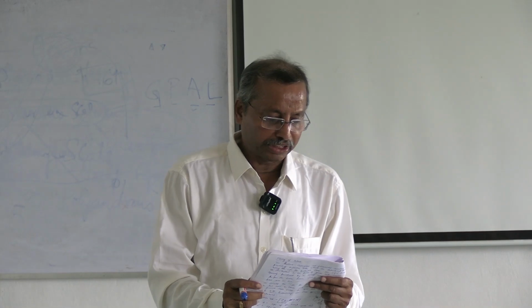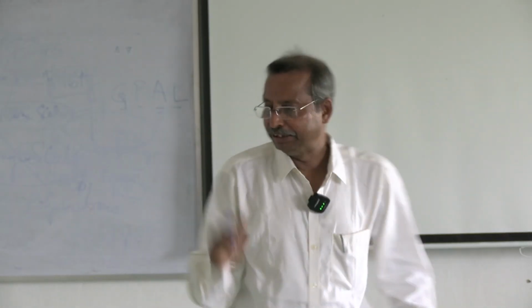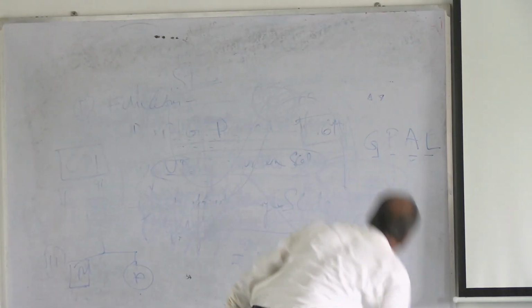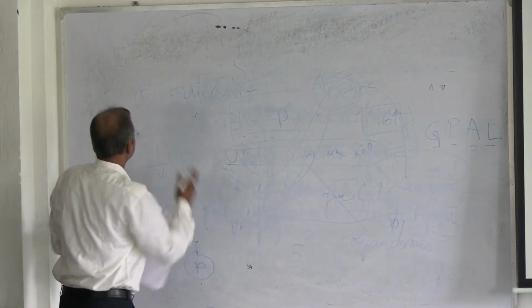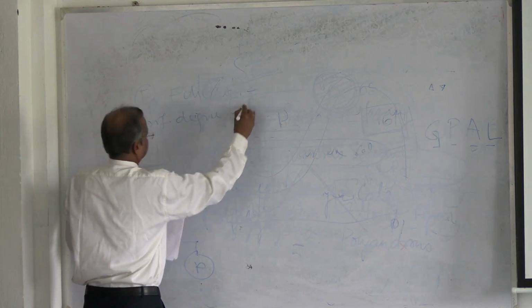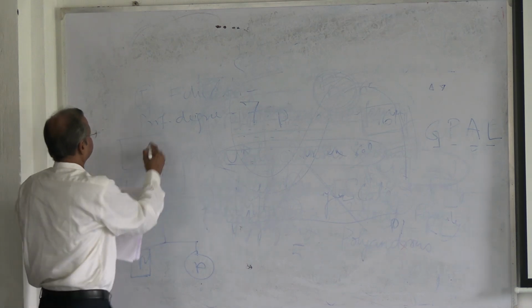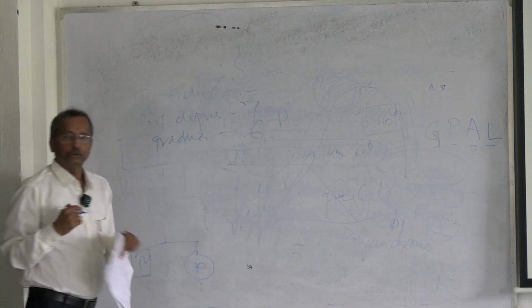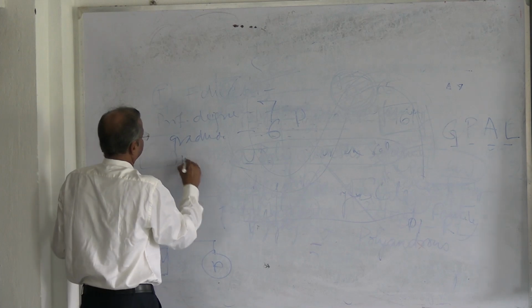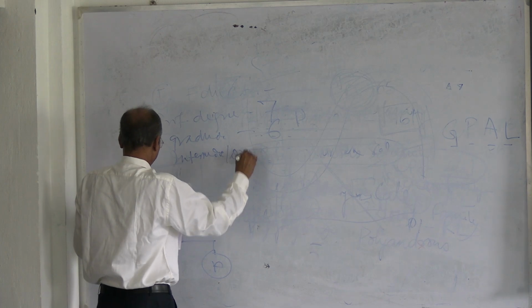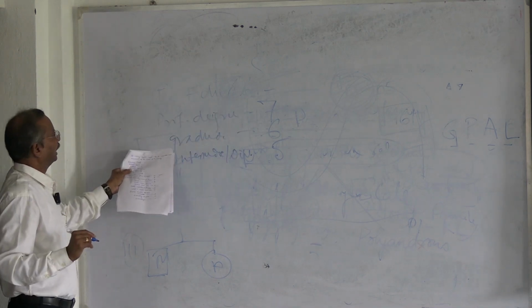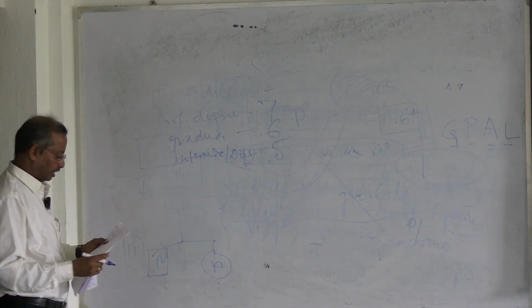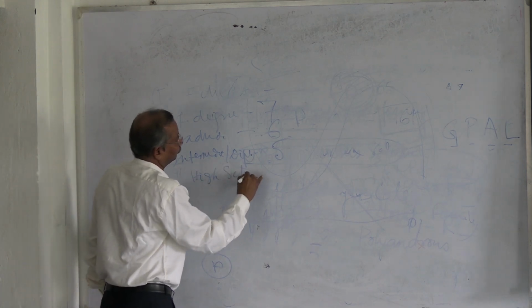For example, for professional degree, marks will be 7; graduate 6; intermediate or diploma 5; high school 4 marks.